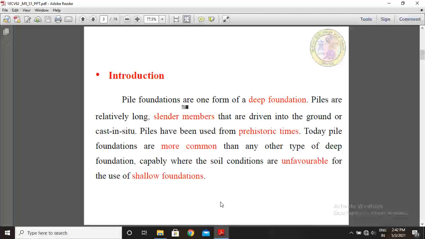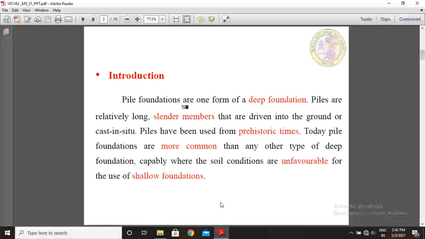Let us see the introduction about piles and pile foundations. Generally, pile foundations are one form of a deep foundation. Piles are relatively long, slender members that are driven into the ground or cast in situ. Cast in situ means piles are cast on site.